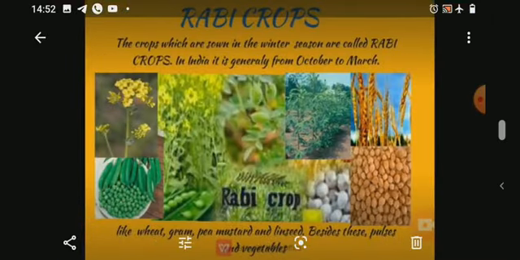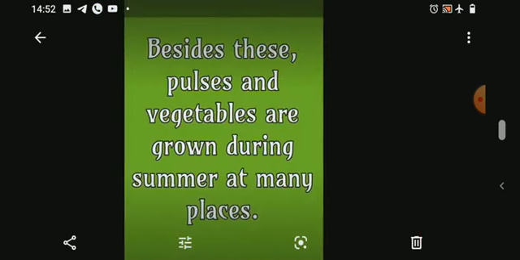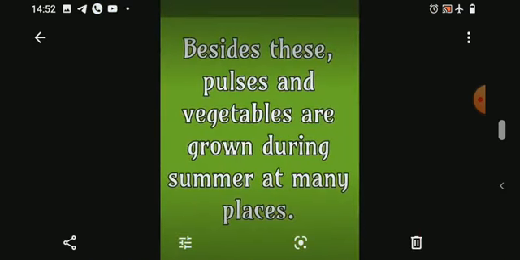What are Rabi crops? The crops which are sown in the winter season are called Rabi crops. In India, it's generally from October to March. See the picture here, like wheat, gram, pea, mustard, linseed. So besides these Rabi crops and Kharif crops, some pulses and vegetables are grown during summer at many places.